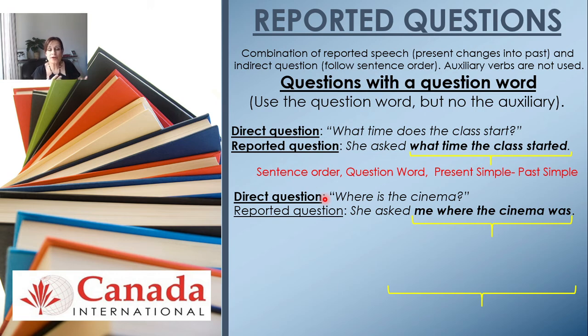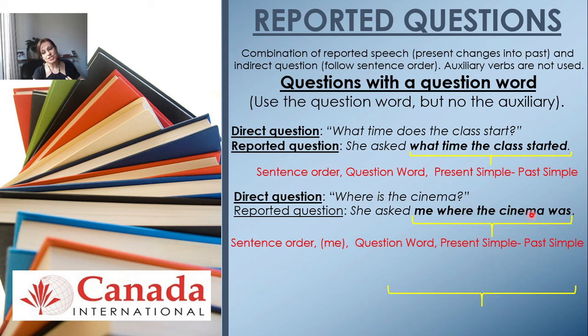So when I'm reporting this, when I'm telling this to somebody else, I'm gonna say, she asked me where the cinema was, right? Because it's going to follow the sentence order. She was talking to me, and then the question word, where, and then the present simple is going to change into the past simple.